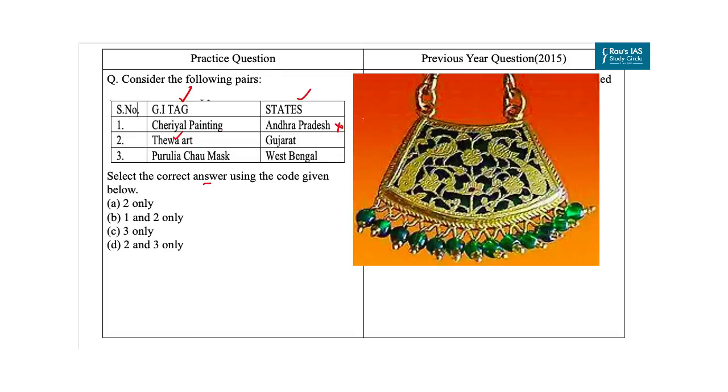Thewa is a special art of jewelry making which involves fusing of intricately worked out sheet gold on molten glass. It evolved in Pratapgarh district, Rajasthan. So again this option is incorrect. It received the GI tag between 2013 and 14.